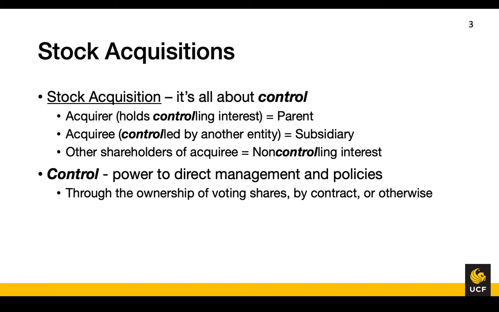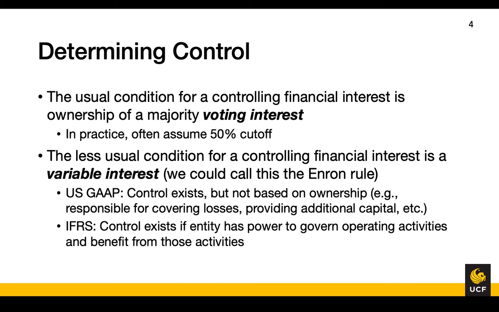Control can be obtained through ownership of voting shares, contract, or otherwise. The usual condition for a controlling financial interest is ownership of a majority voting interest. Remember from the investments chapter, this was typically considered to be greater than 50% of the shares outstanding. Also remember that I said there were ways in which an entity could exert influence disproportionate to the number of shares owned, and that we would talk about it later.